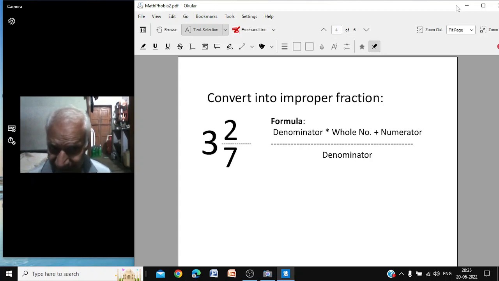Because their level is, what is the level of English? My father is a doctor. I live in Mumbai. Yesterday I went to my friend's house. This is the level of English. And you are teaching them this one.